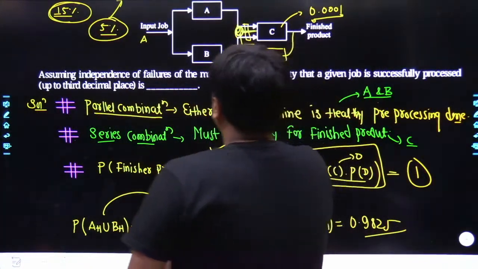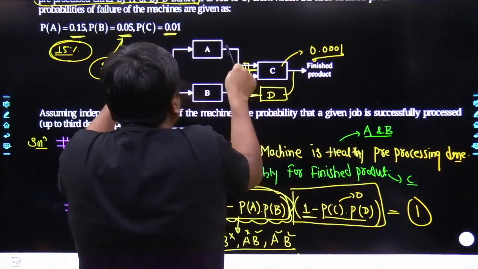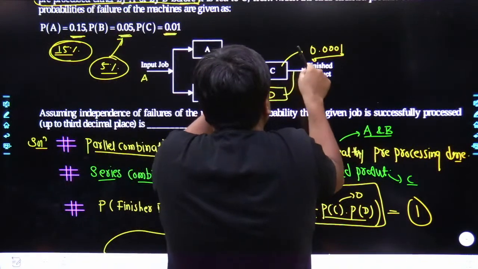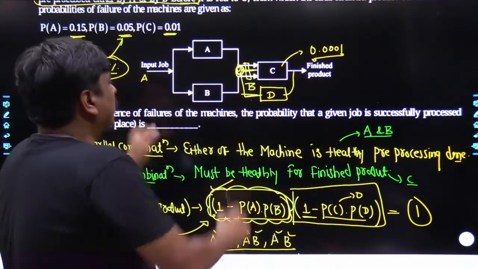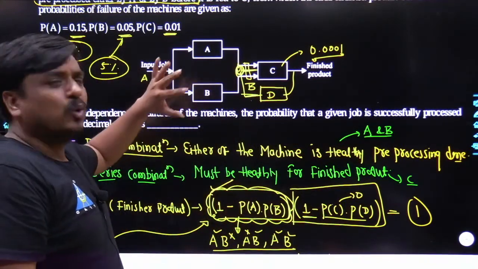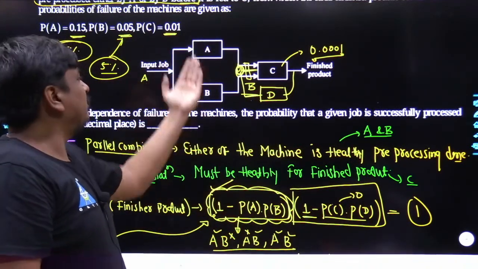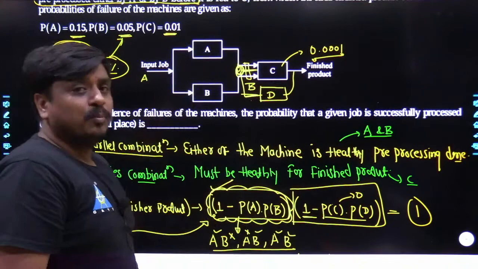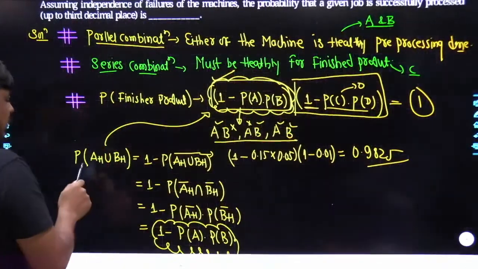So focus over node by node. Processing has to be done in between the node A and B, and then the processing has to be done in between node B to output. Focus over the A and B. How is the complete processing possible? You can include either of the conditions: A is working, B is not working; B is working, A is not working; A and B both have been working. Put together, it has been the condition.